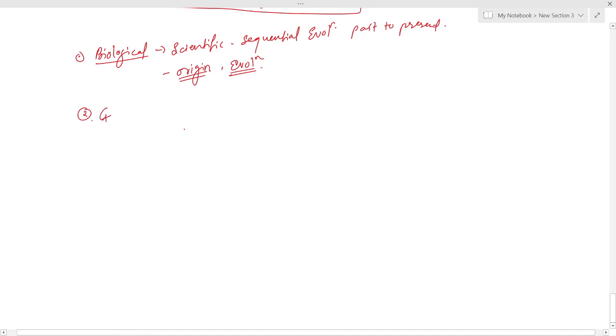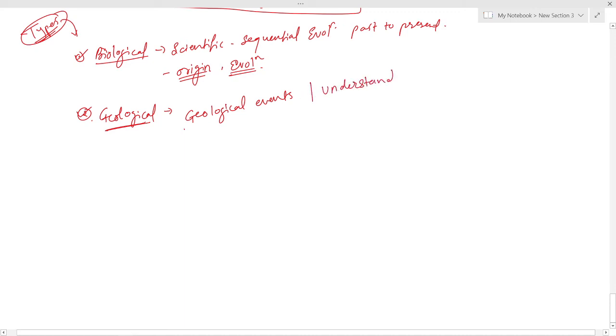The second is geological chronology. We are discussing the types, right? So write down the heading, types of chronologies; first we dealt with biological, now it's geological. It is a scientific and sequential study of the evolution of geological events from past to present. It is useful to understand, analyze and interpret or evaluate the gradual change which took place on Earth.